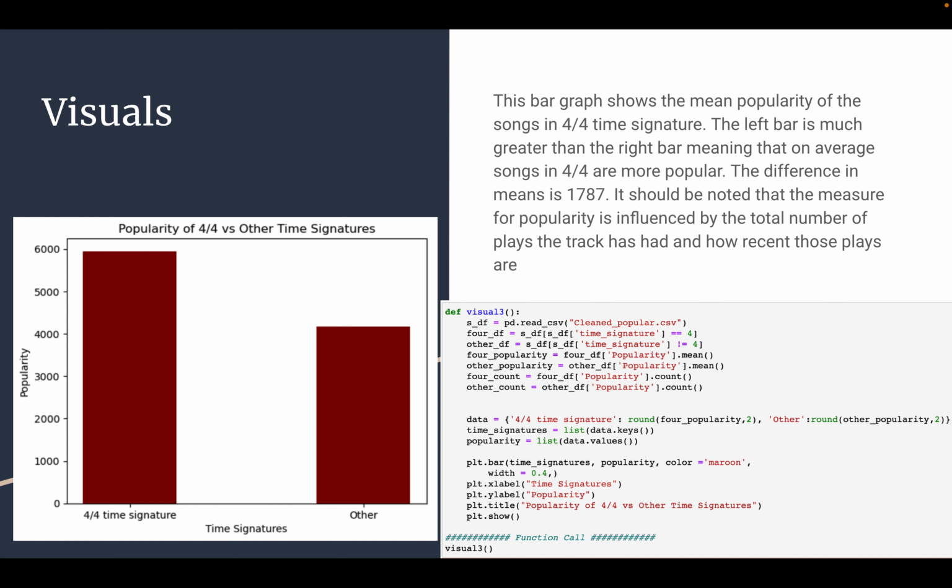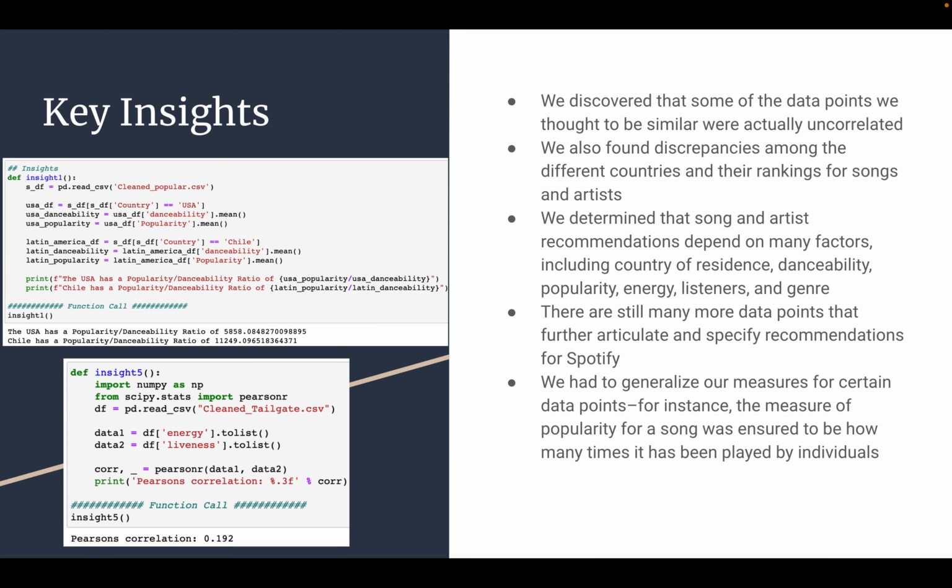The second visualization is a bar graph that shows the mean popularity of the songs in our 4x4 time signature. The left bar is much greater than the right, meaning that the averages on the left are more popular, and the difference in means is roughly 1,700 or 1,800. It should be noted that the measure for popularity is influenced by the total number of plays the track had and how recent those plays are.